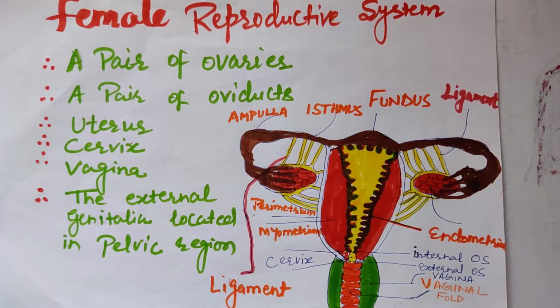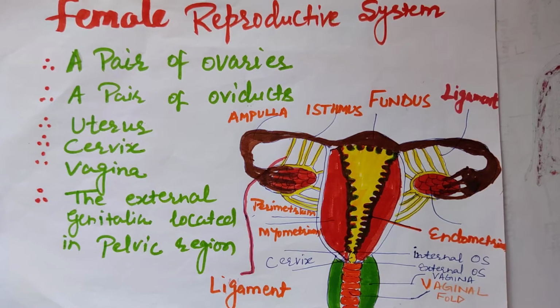Now about ovary. Ovary is 2 to 4 centimeter long, 1.5 centimeter in width and approximately 1 centimeter in thickness. It lies in the pelvic region of the female. How is it suspended there? It is suspended to the abdominal wall by mesovarium and it is attached to the uterus by ligament called ovarian ligament.